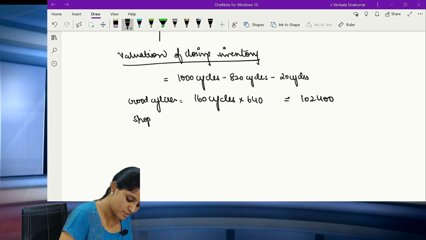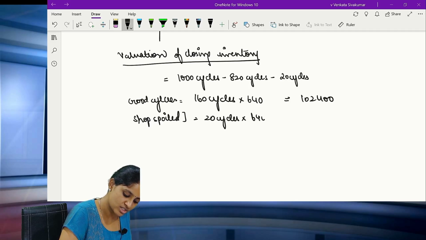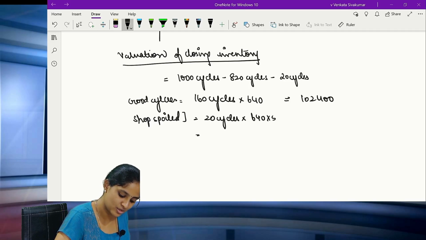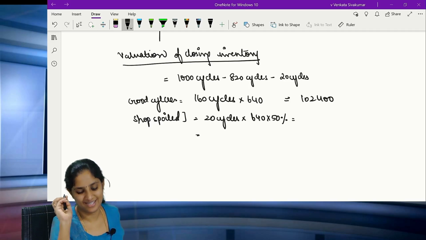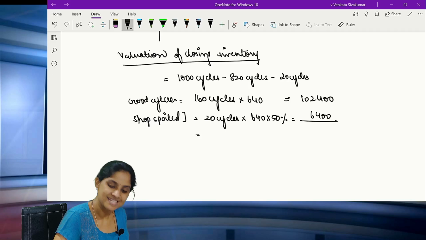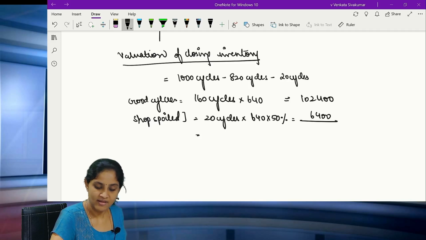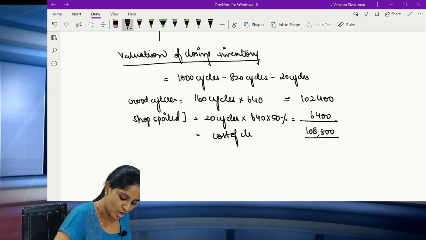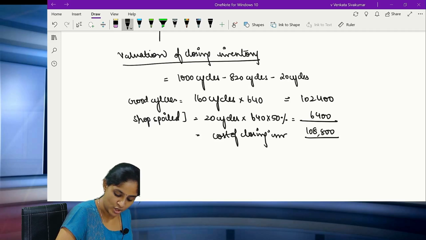Then the shop spoiled cycles, correct? So now what is the shop spoiled? It is nothing but 20 cycles have been shop spoiled. So their original cost will come to 640. So 20 into 640, but they are asking you to do it at 50%. That's all. Only the word you will be adding is 50%. So this will be 6,400. So add both 1,02,400 plus 6,400, 1,08,800. This is the cost of the closing inventory to be shown in the books of D.